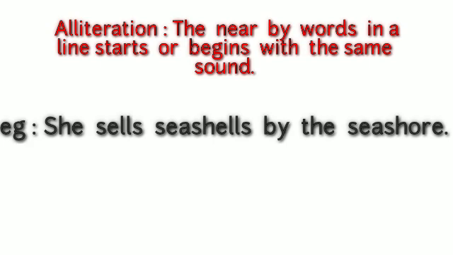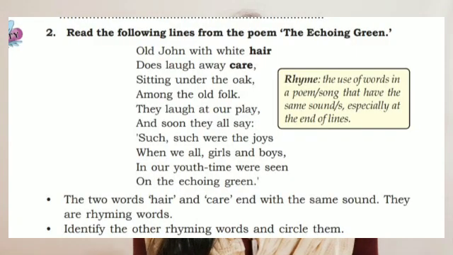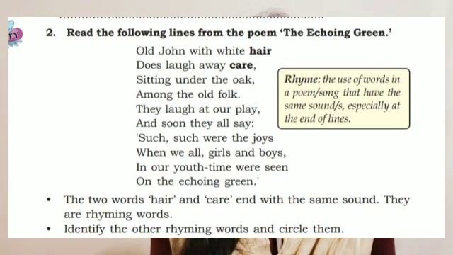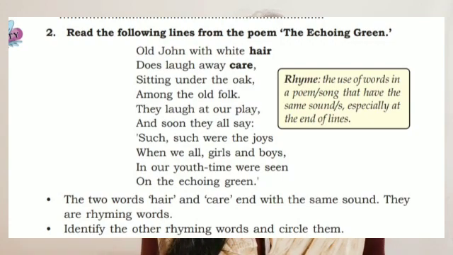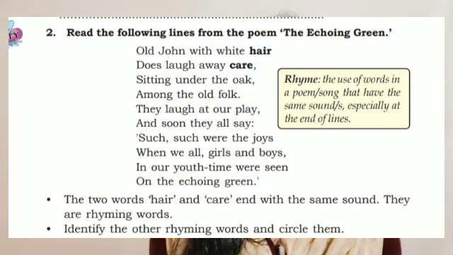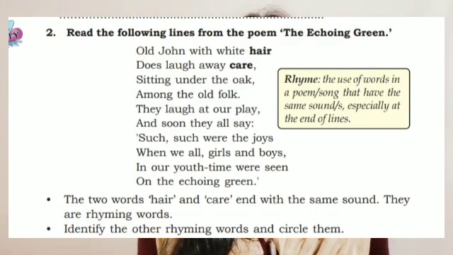Okay. Then we move to the second activity. You can see the second stanza on it. Okay, we can just read that stanza. Old John with white hair does laugh away care, sitting under the oak among the old flock. They laugh at our play, and soon they all say, such were the joys when we all girls and boys in our youth time were seen on the echoing green.